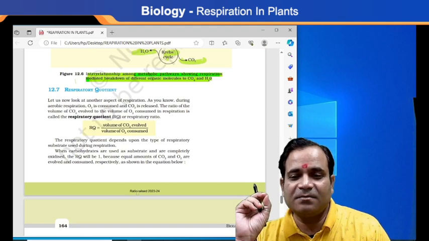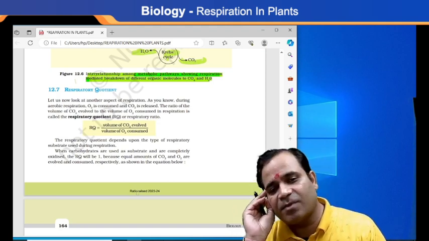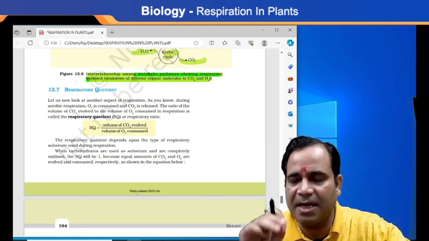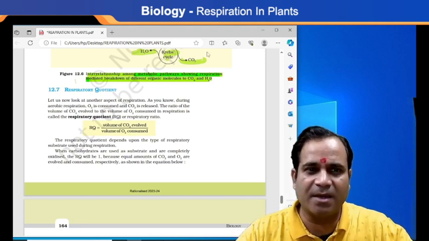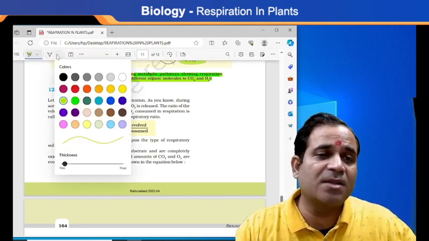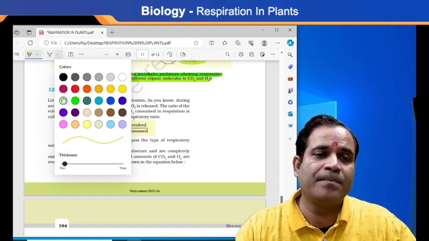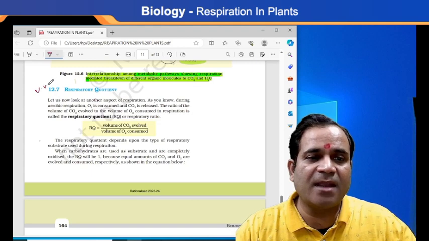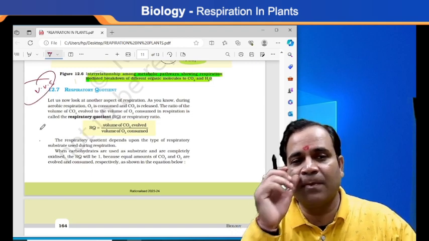Now, the next thing that is very important to understand here, and you just take out your copy and write down here, that is very, very, very important, my dear, for the board exam as well as the NEET exam also. Let's see. This one is very, very important.